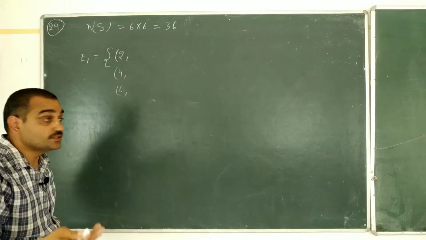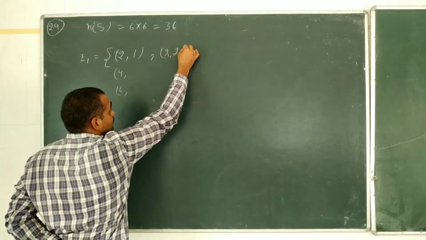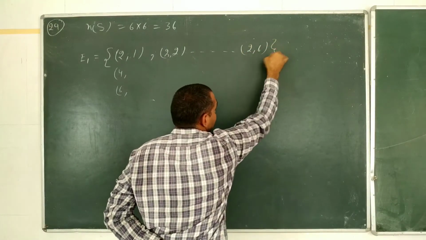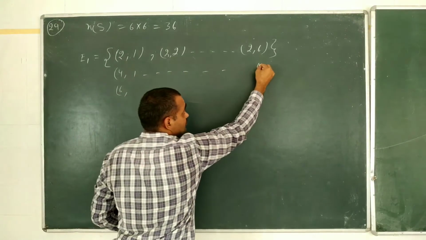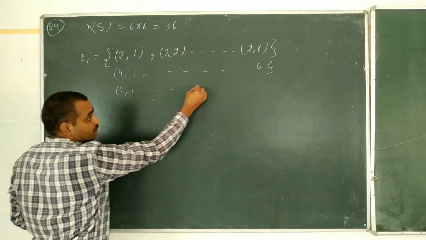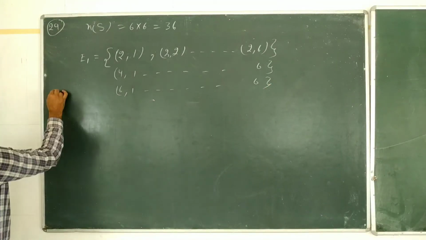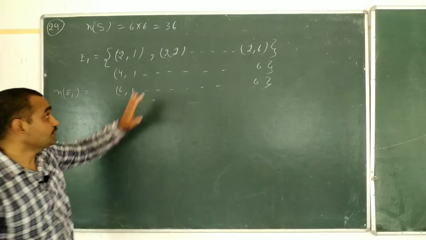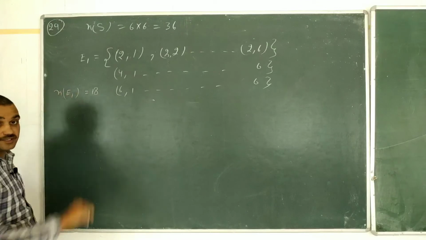That is the condition. The second die may have any of 1, 2, 3, 4, 5, 6. In this event, the number of elements is 6 plus 6 plus 6, and that is equal to 18.